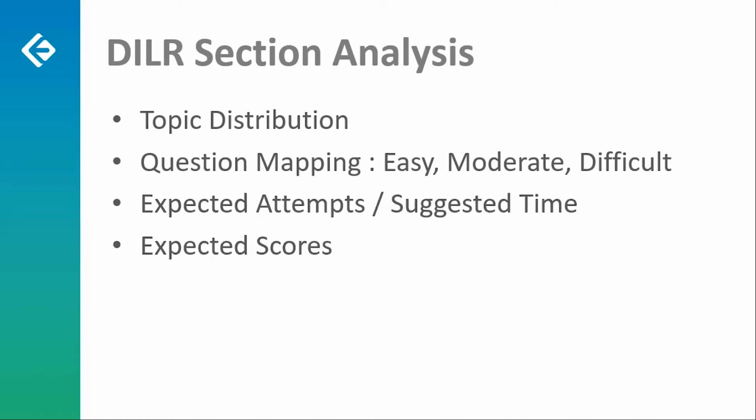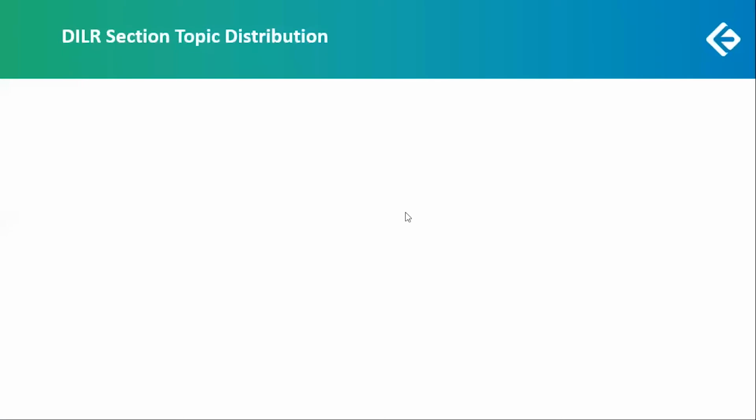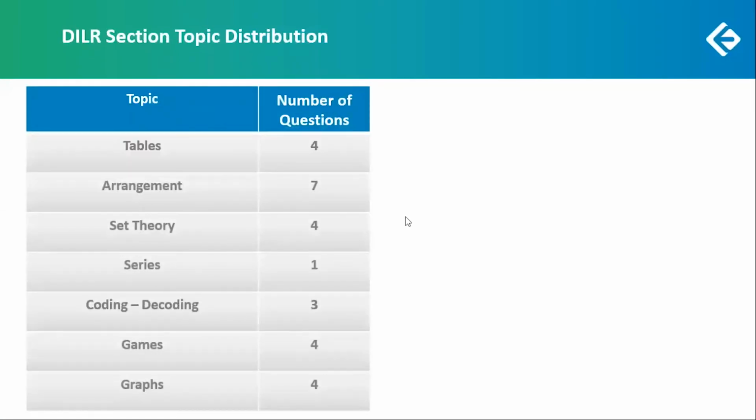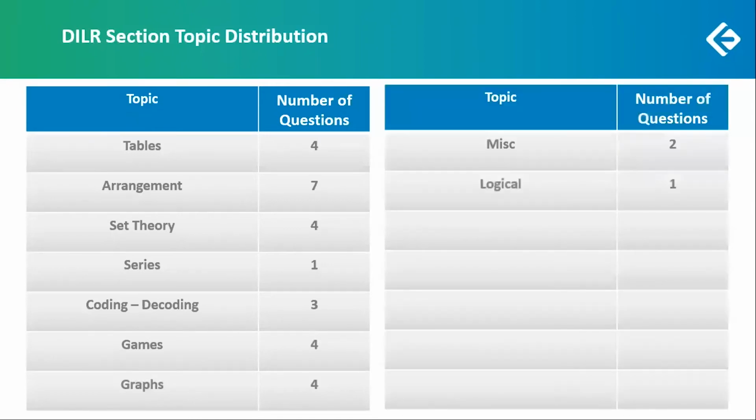Now, over here, the various topics will be from data interpretation and logical reasoning. So we have 4 questions from tables, 7 questions from arrangements. We had 4 questions based on set theory, 1 question based on number series. There were 3 questions based on coding and decoding. 4 questions were based on games. Then graphs, we had 4 questions. Then miscellaneous, 2 questions, and there was a logical question as well. So in total, we had 30 questions over here.